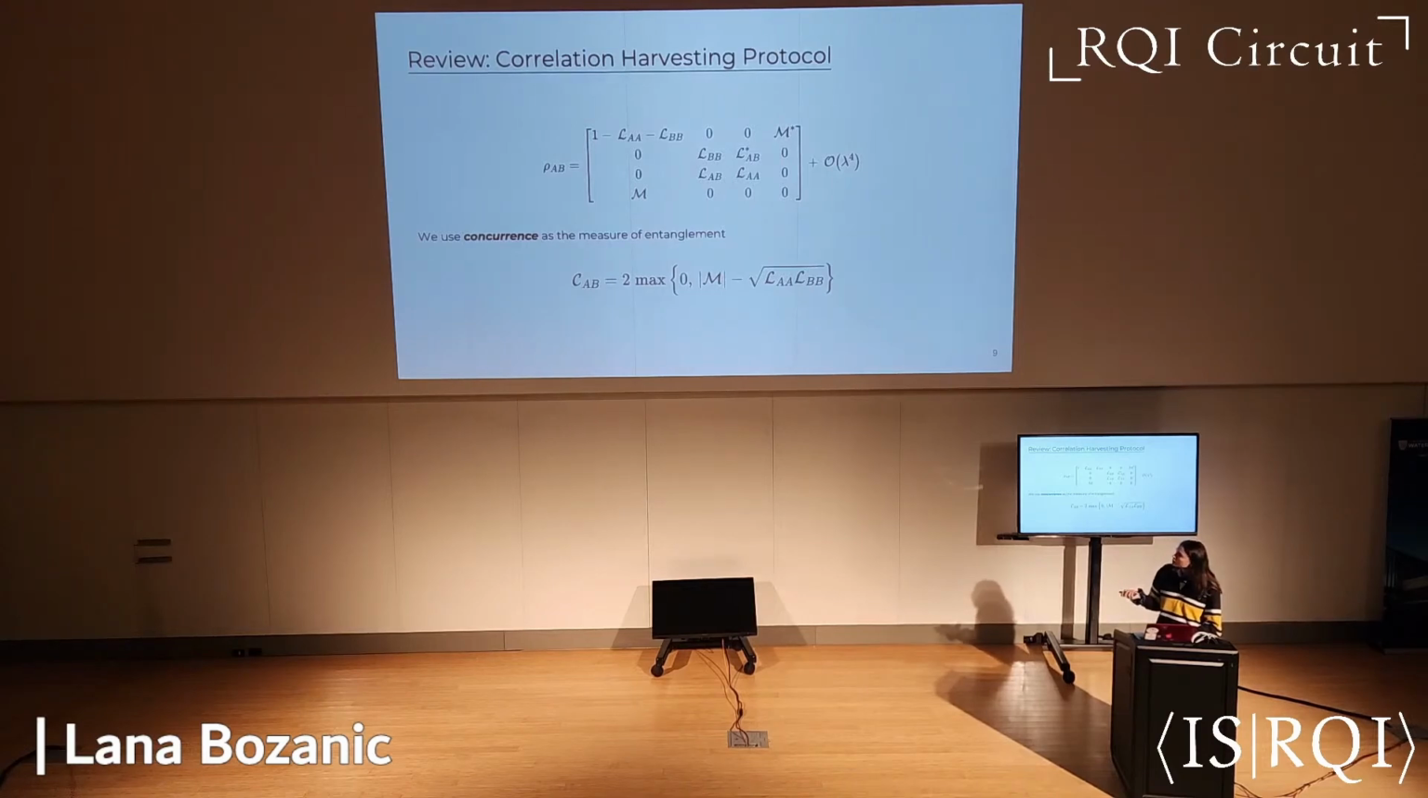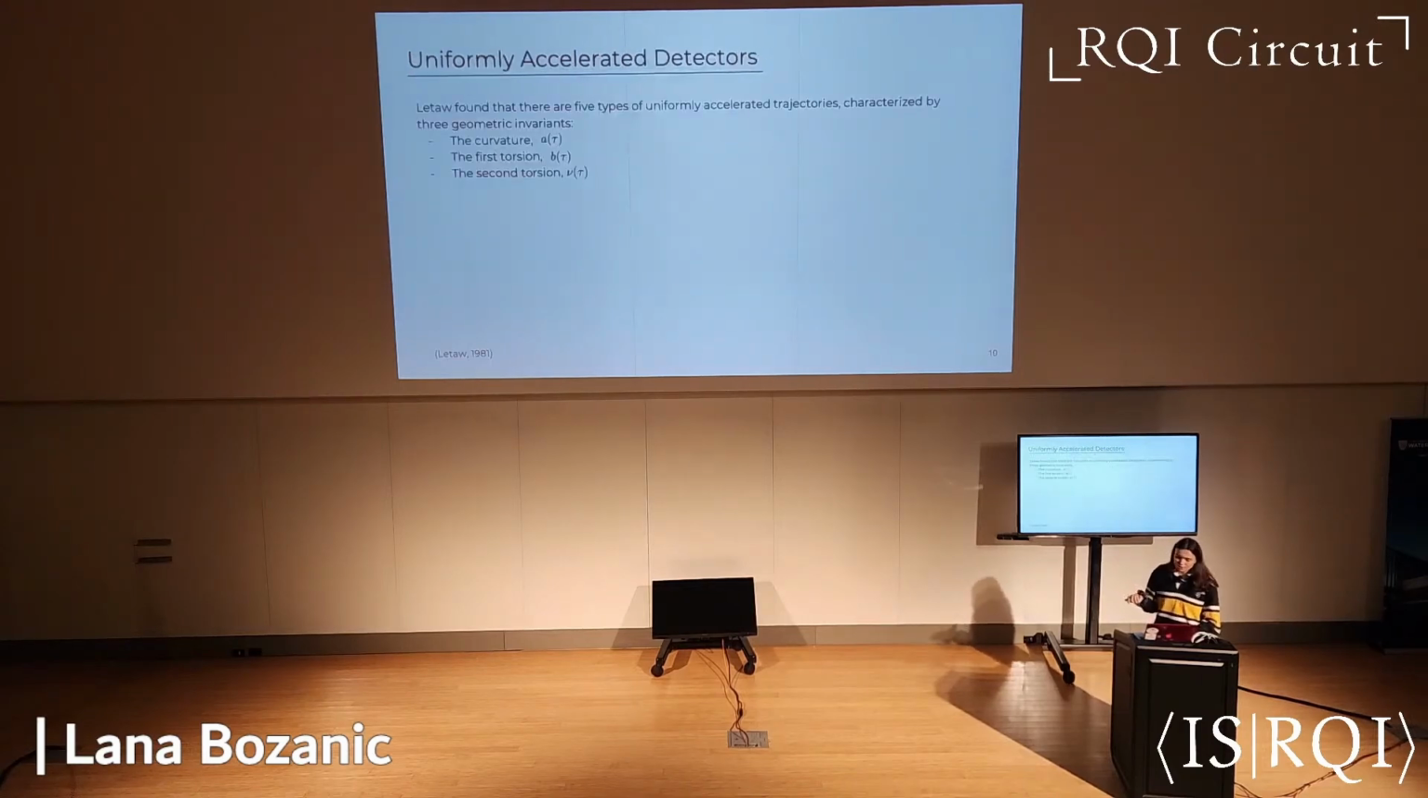So now that we've reviewed the correlation harvesting protocol, we can talk about the different types of uniformly accelerated trajectories. So Lee-Ta found that there are actually 5 different classes of uniform motion that can be characterized just using 3 different parameters. So the first parameter is the curvature, which describes the direction of the acceleration, and then we have 2 torsions, B and nu, and these can intuitively be understood as a sort of rotation in axes perpendicular to the direction of the acceleration.